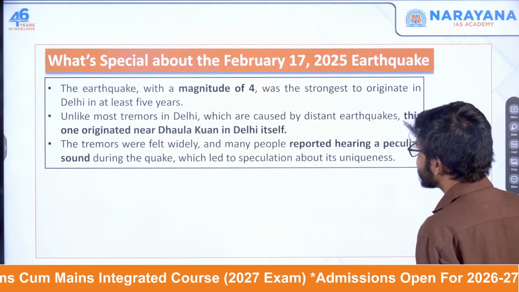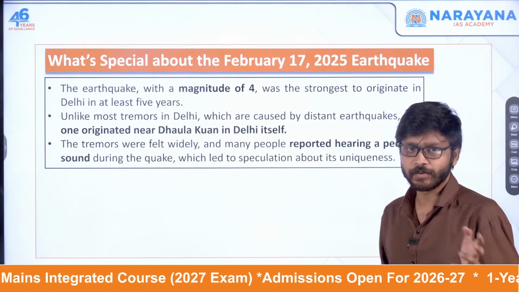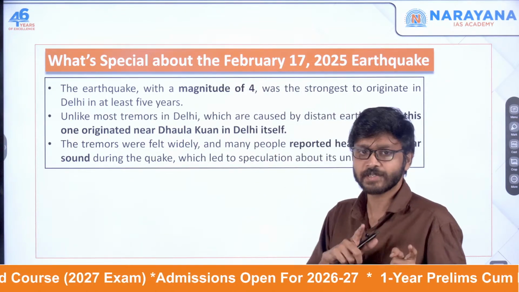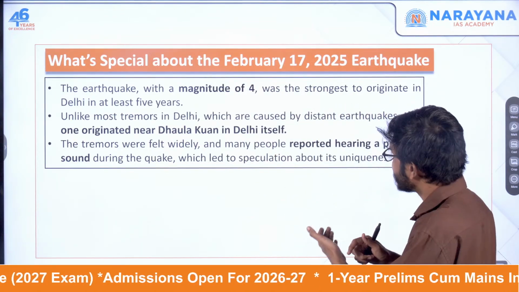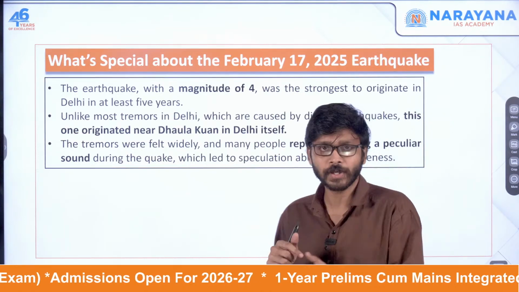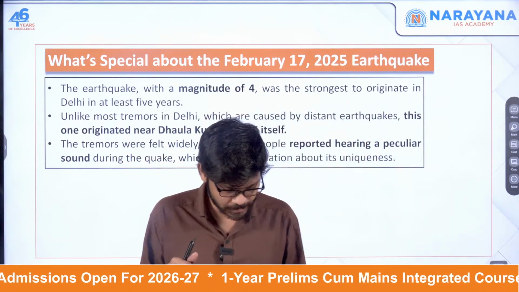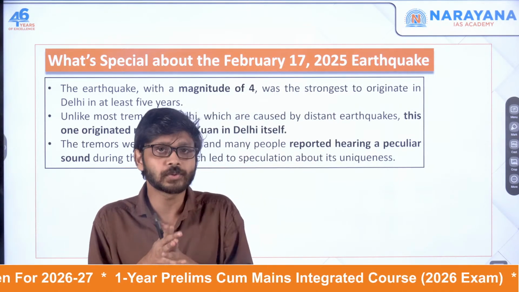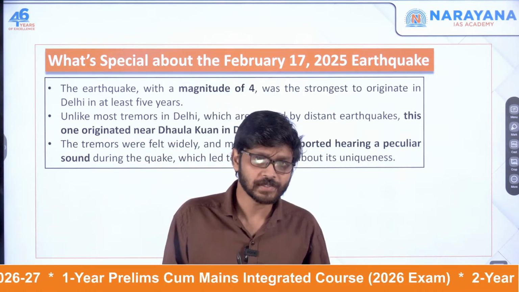So what was special about yesterday's earthquake, the February 17 earthquake? It had a magnitude of only 4 on the Richter scale, but it was one of the strongest to have occurred in Delhi in the past 5 years.